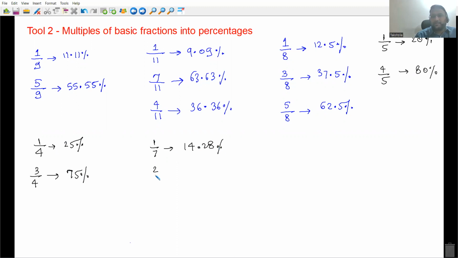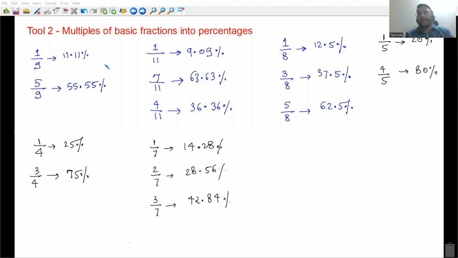If I get 2 marks out of 7 marks, it is 28.56%. If you get 3 marks out of 7 marks, it is 42.84% everyone. But this you can do only if you remember basic fractions. ठीक है everyone. तो ये हो गया tool number 2, fractions into percentages conversion.